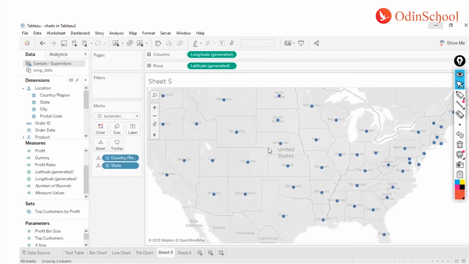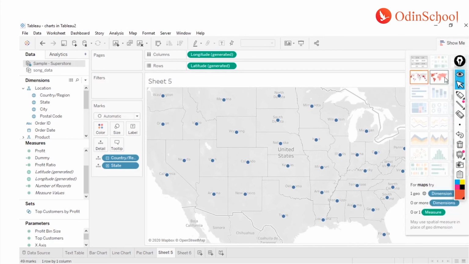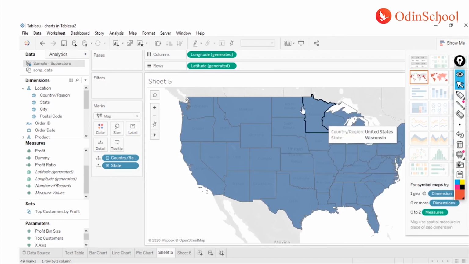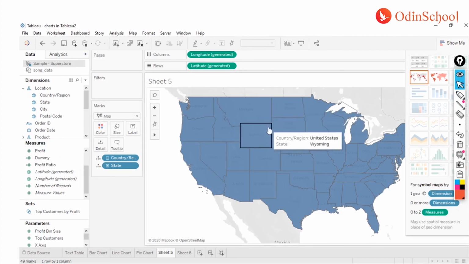You can either keep them like this, or we can select it in Show Me, and you can convert it into a symbol map as well, right? The beauty of the filled map is it's going to acquire the whole space versus your symbol maps, which just keep it as a point behavior. And now this is just a dimension representation.